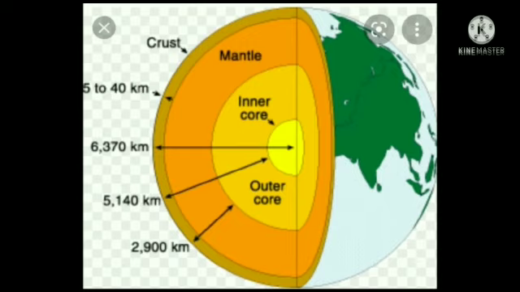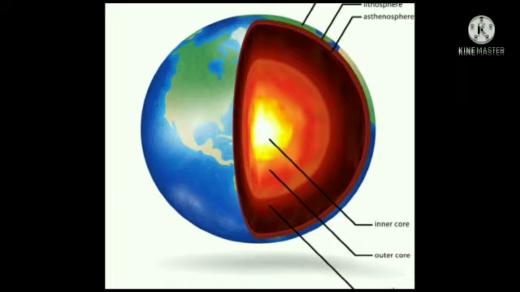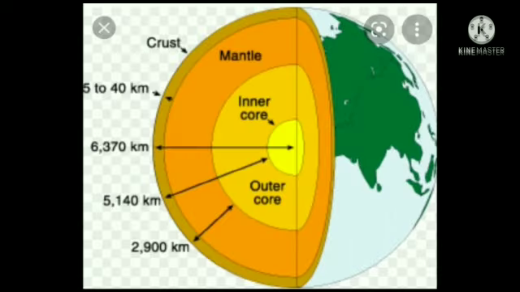What is the depth of the interior part of the earth? The total depth of the interior part of the earth is 6,376 kilometers.